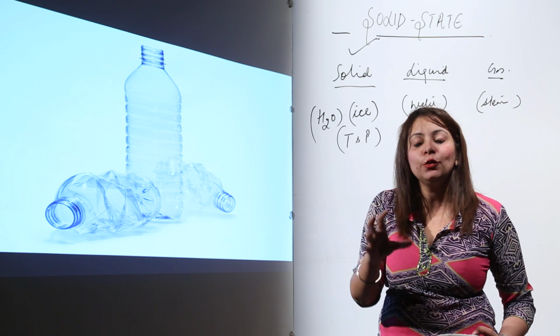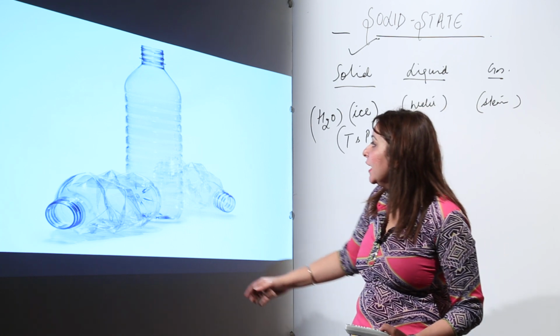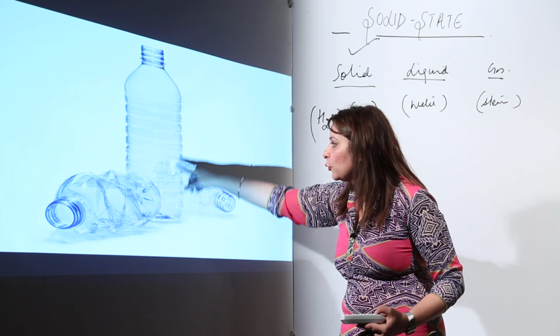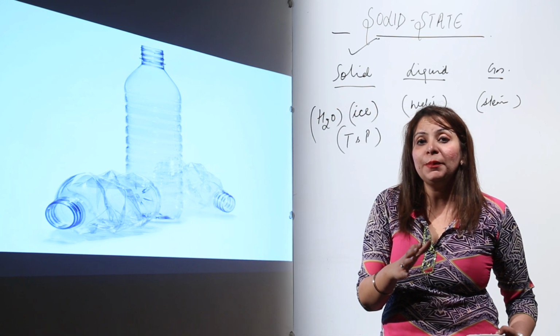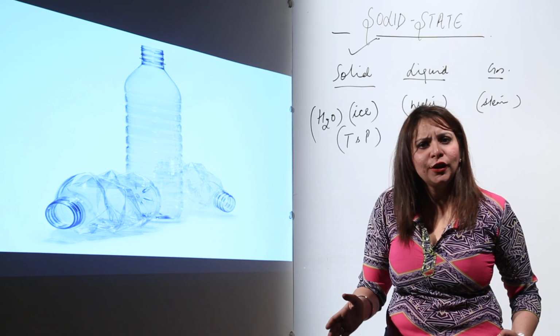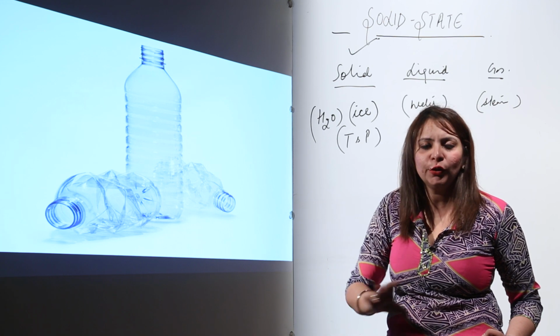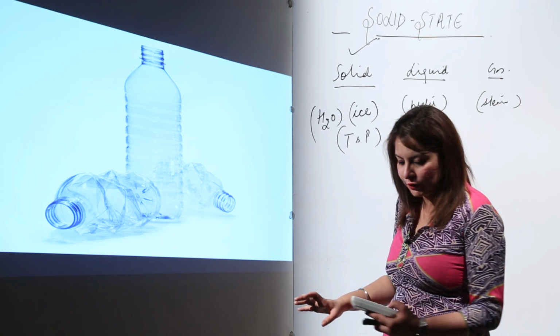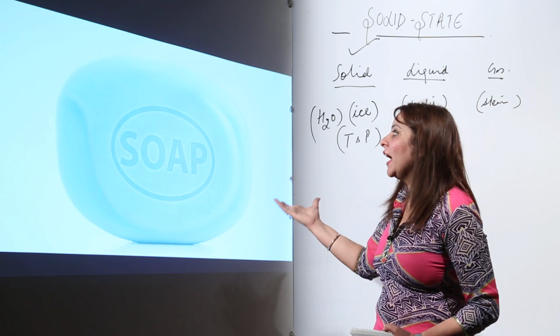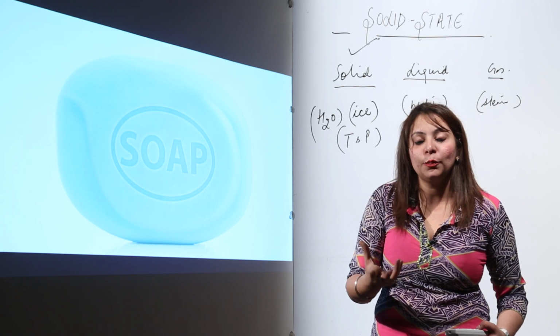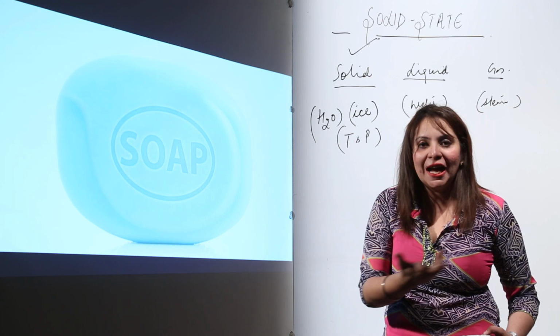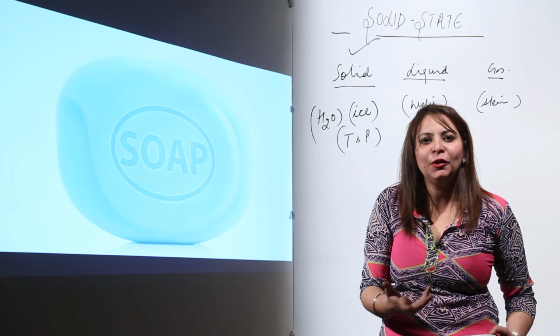That means if you heat it, you can change its shape. As you can see, if you put hot water in it, it is going to be crushed like this. So that means it has a property to crush. Otherwise, if you keep any hot things on an iron bar, is it going to crush? No, not at all. It is not going to get affected at any condition. Likewise, we have soap, right? So what property does soap have? Soap has the property of cleansing action, but that property is not possessed by a pen or table or anything else.